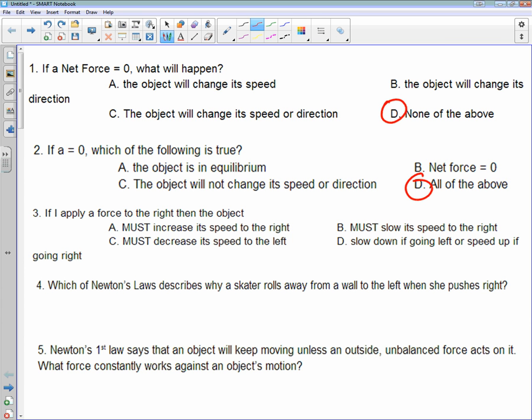Number 3, if I apply a force to the right, then the object A must increase its speed to the right, B must slow its speed to the right, C must decrease its speed to the left, or D, slow down if going left, or speed up if going right. What do you guys think? D is the best choice.